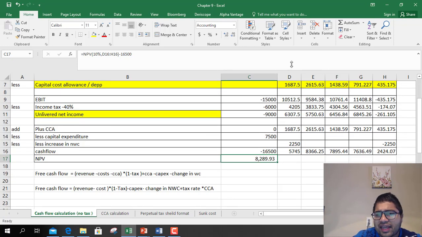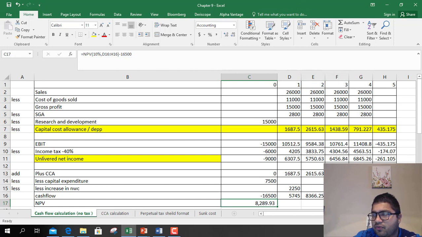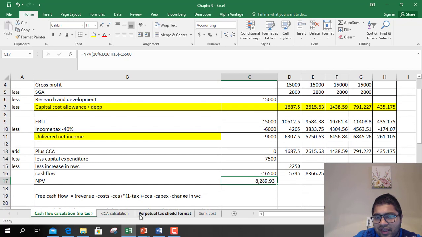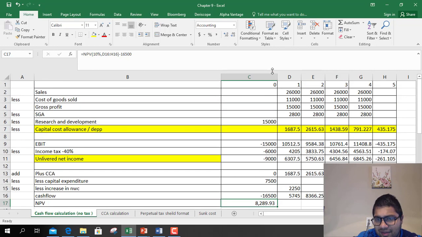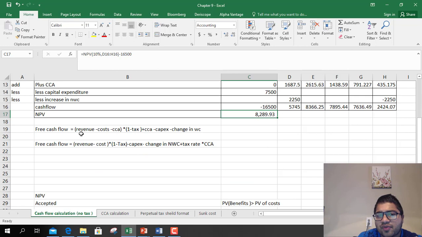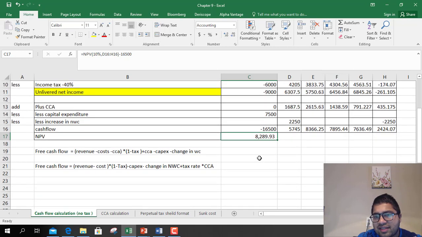Now in the exam, you can calculate free cash flow by using this statement, which I suggest, highly recommended, because it's easier that way. Calculate CCA first, bring it back here and use the format to calculate cash flows and then calculate NPV. But there is other way. You can use these formulas given in the book to calculate free cash flow. So you can use, which is nothing but this statement. So free cash flows is revenues, whatever is given, minus cost minus CCA into 1 minus tax plus CCA minus capex minus change in working capital. That is exactly what we did.